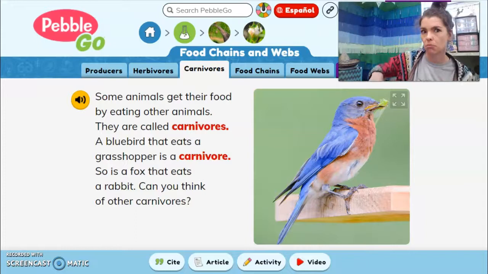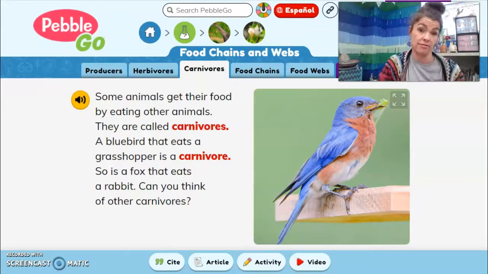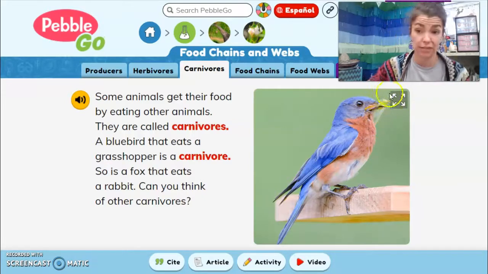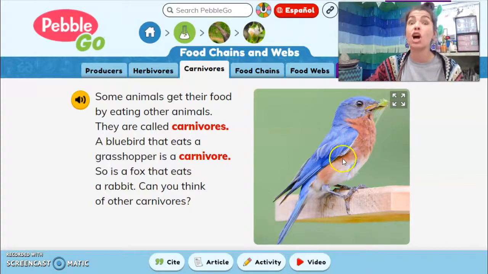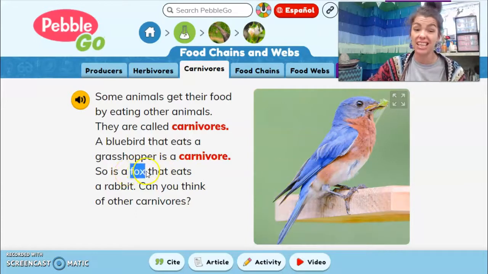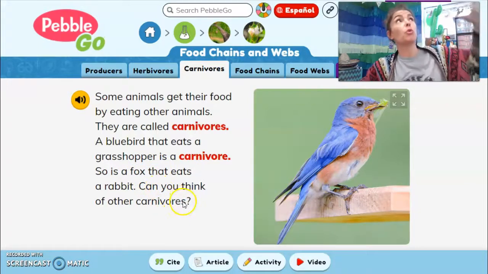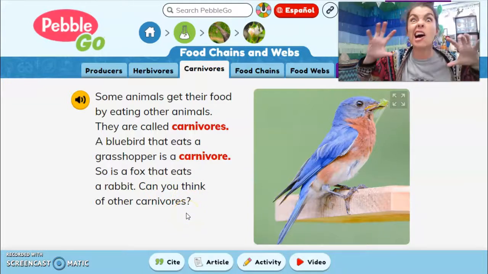Yes or no? Even this cute little birdie, he's a carnivore. What is he eating here? Oh, a little grasshopper. So he's an animal who eats an animal, so he's a carnivore. Say that word, please. Carnivore. A fox eats rabbits, so he's a carnivore. Can you think of any others? That shark who wants to eat me. Is he a carnivore or an herbivore? Carnivore.